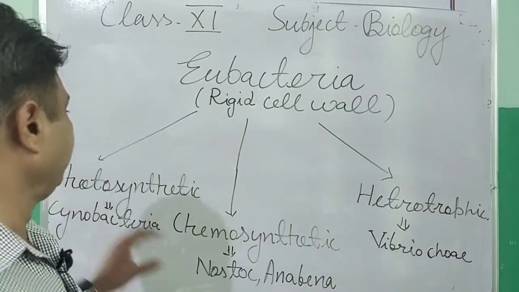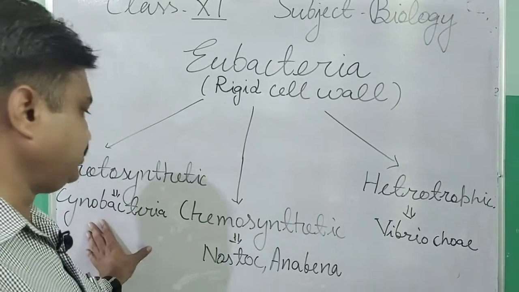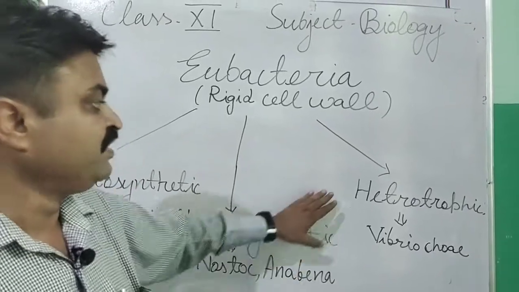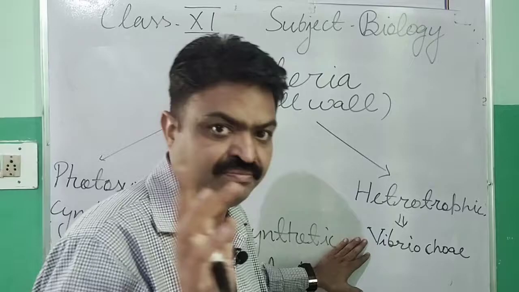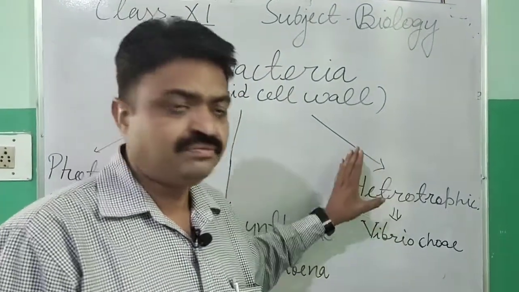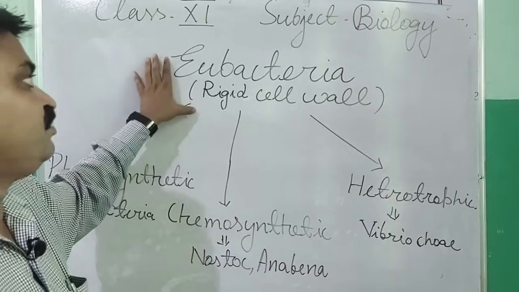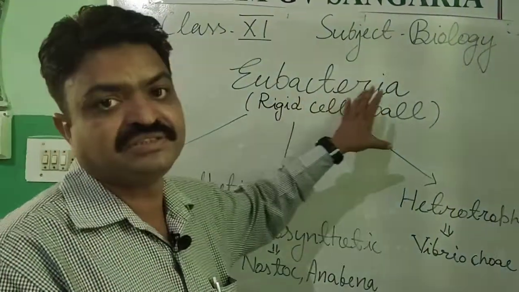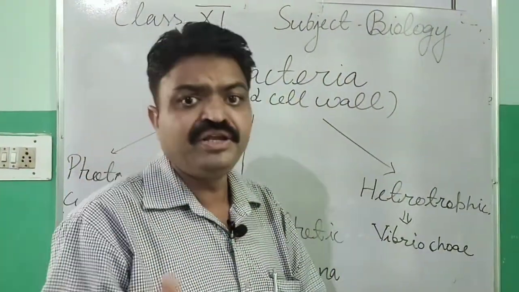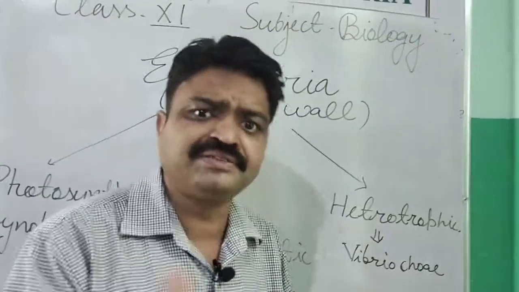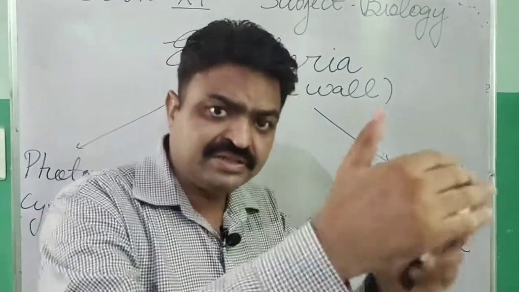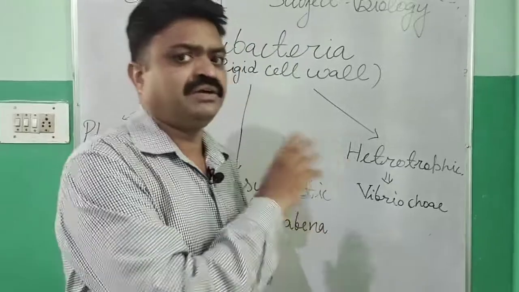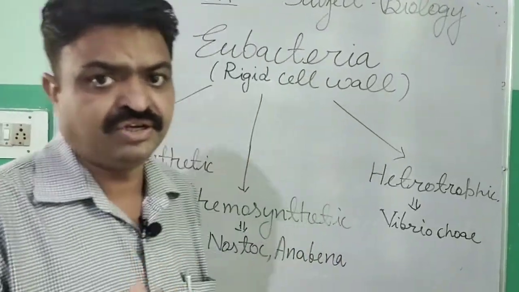Again I am revising. The photosynthetic mode of nutrition is found in cyanobacteria. The chemosynthetic mode of nutrition is found in Nostoc and Anabaena. The heterotrophic mode is found in Mycobacterium tetani and Vibrio coli. So these are the modes of nutrition in eubacteria. And what is special about eubacteria? They have a rigid cell wall; they have amino acids but in very small quantity. Generally in their cell wall they have only polysaccharides. So that is about the eubacteria, students.